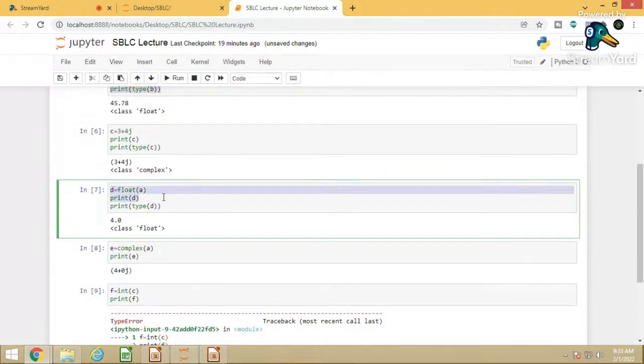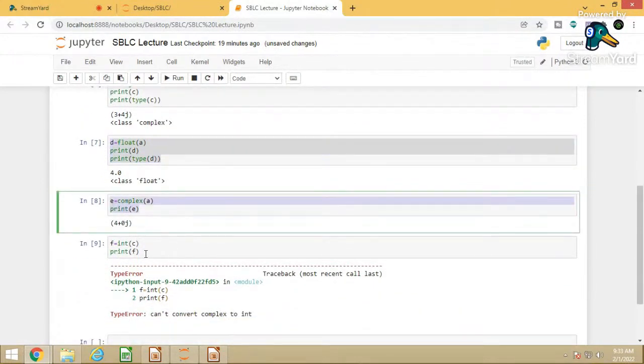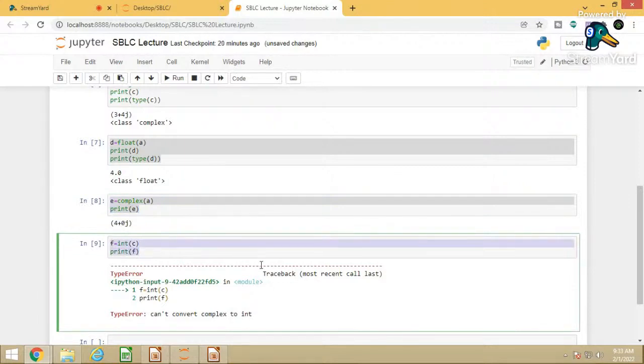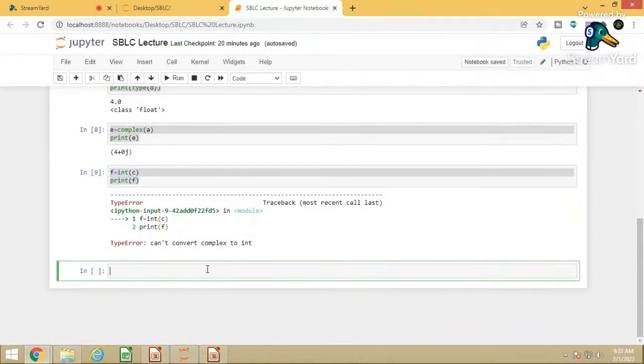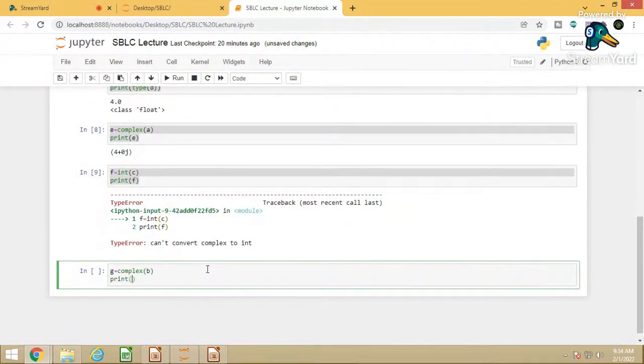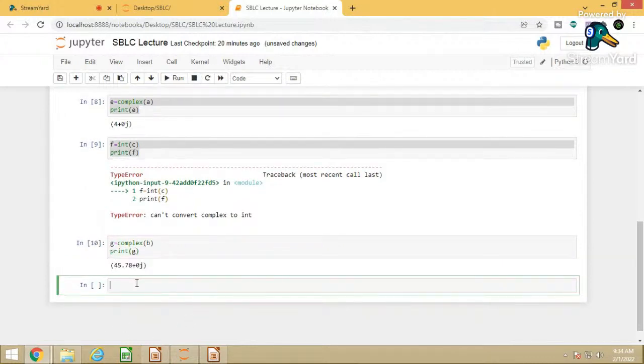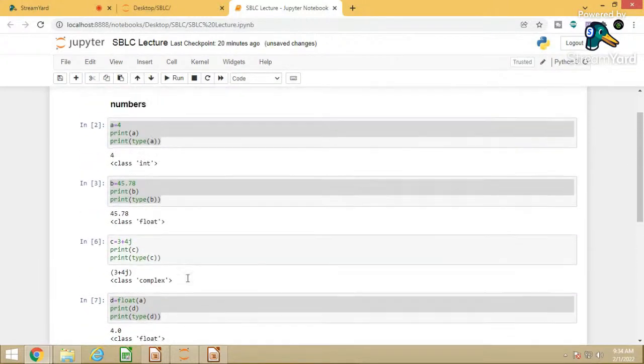You can convert integer into float, you can convert integer into complex, but you cannot convert complex into integer. Now what about float? We'll check for float. Suppose g is equal to complex of b, where b is the float value, and we'll print g. Now it will convert. So there is no issue of converting from float to complex. So 45.78 plus 0j, because the imaginary part is 0. So I think you got it.